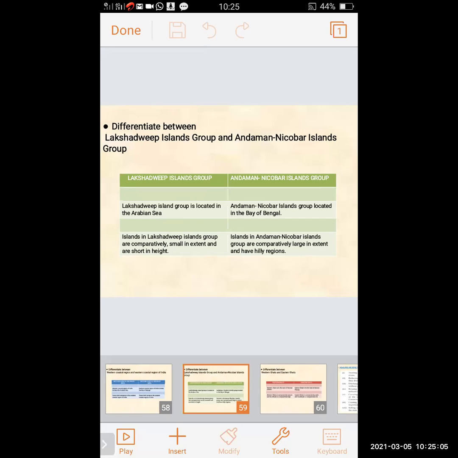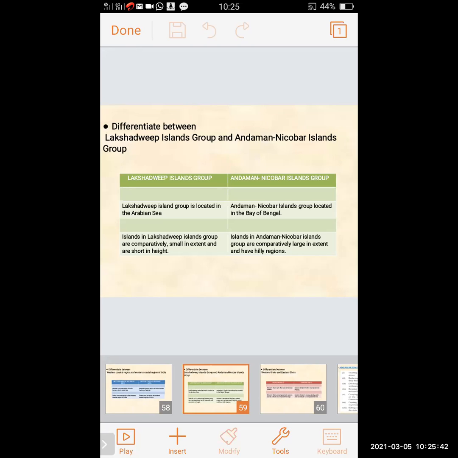And islands in the Andaman Nicobar Island group are comparatively large in extent and have hilly regions. So the Lakshadweep group is located in the Arabian Sea and the Andaman Nicobar group in the Bay of Bengal.